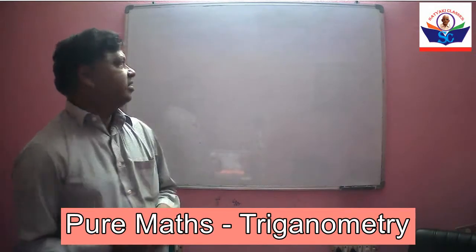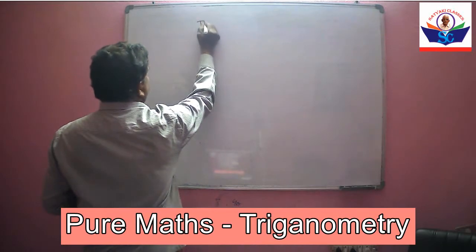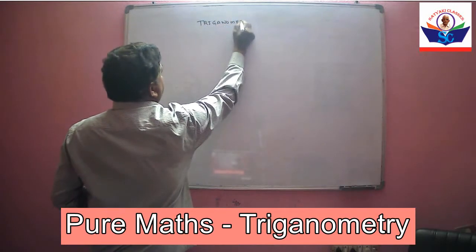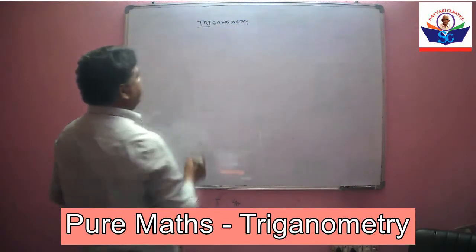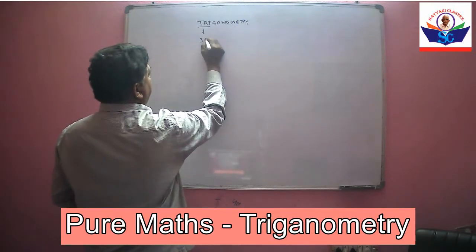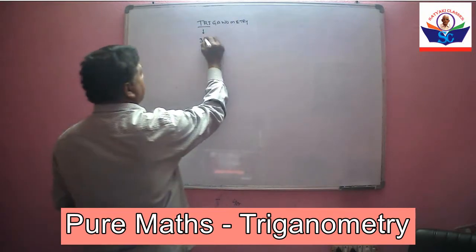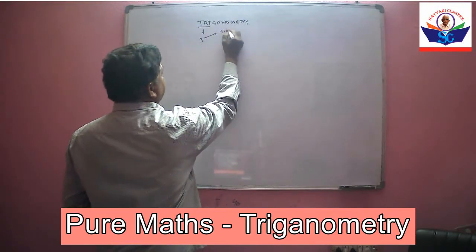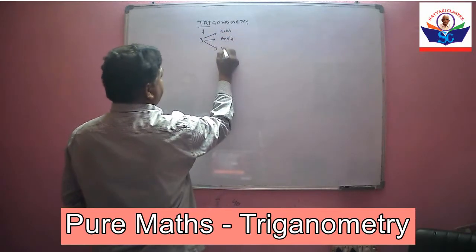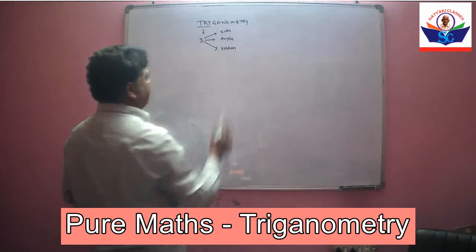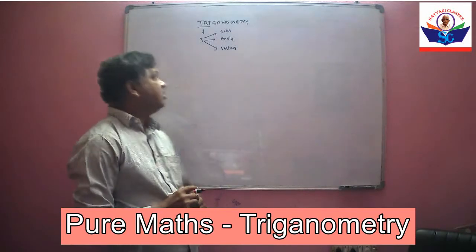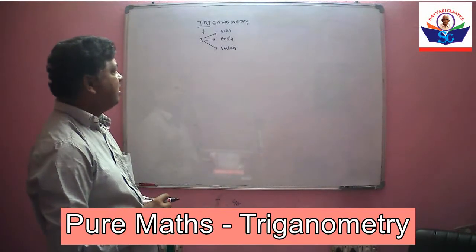What is trigonometry? Tri means three. Trigonometry deals with three sides, three angles and three vertices. Trigonometry deals with three sides, three angles and three vertices.